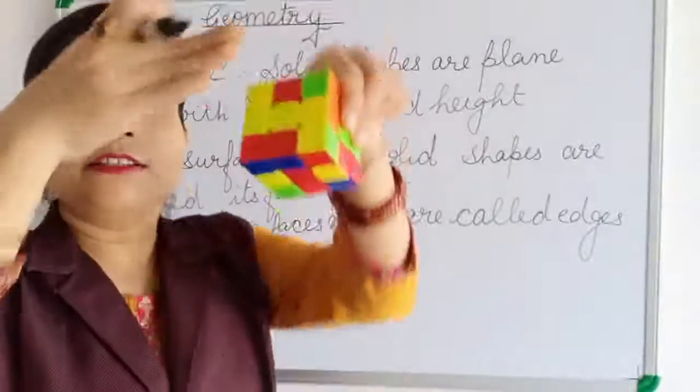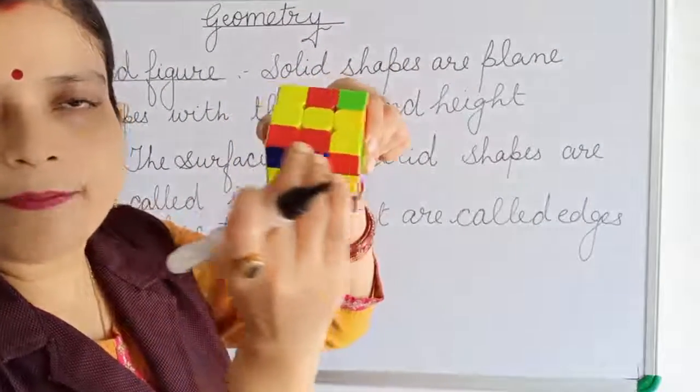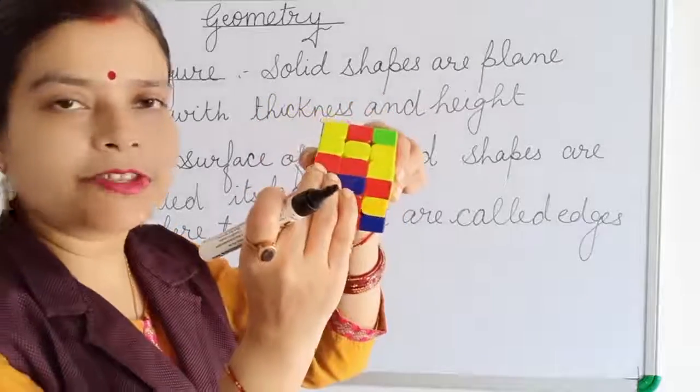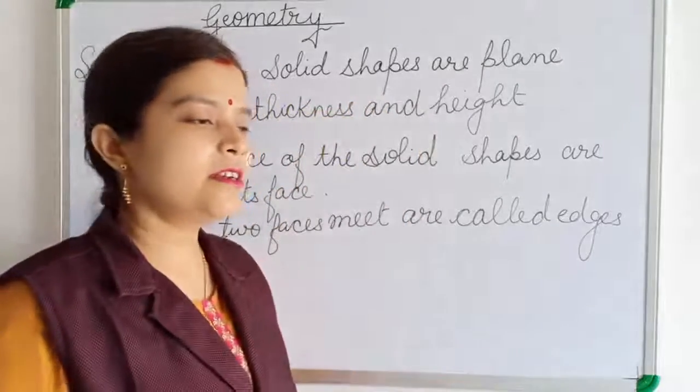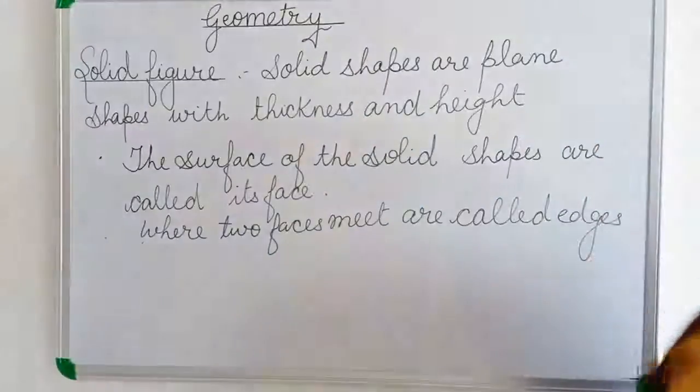Here it is a straight edge only. Here this face and this face are meeting along this line. This is a straight line, so this is a straight edge. So an edge can be straight or curved.